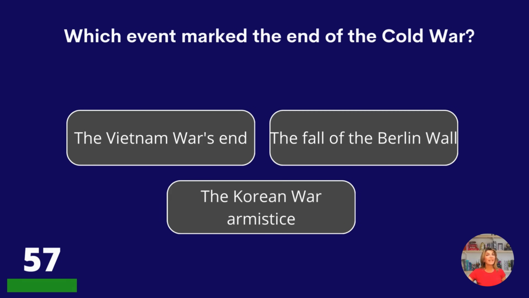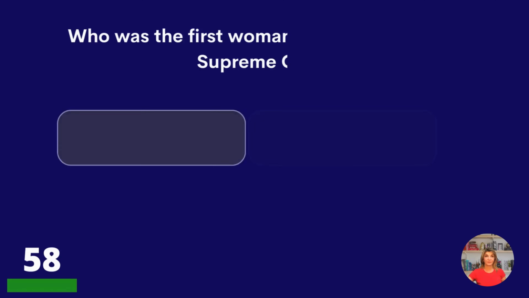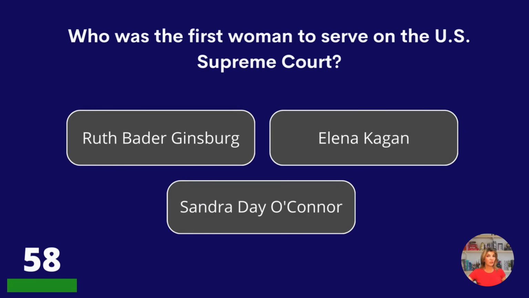Which event marked the end of the Cold War? The Vietnam War's end, the fall of the Berlin Wall, or the Korean War armistice? The fall of the Berlin Wall. Who was the first woman to serve on the U.S. Supreme Court? Ruth Bader Ginsburg, Elena Kagan, or Sandra Day O'Connor?